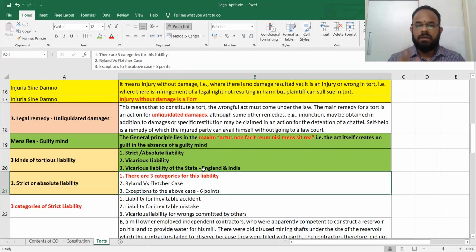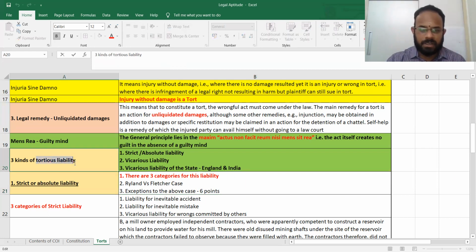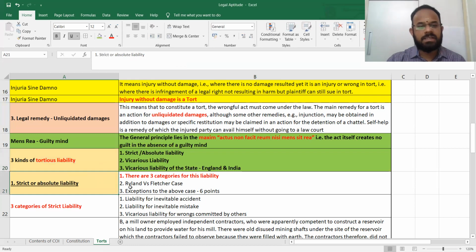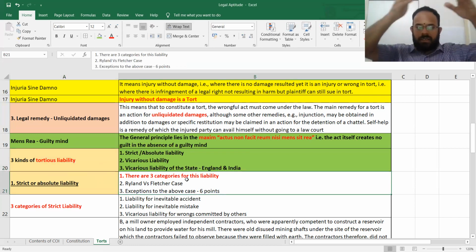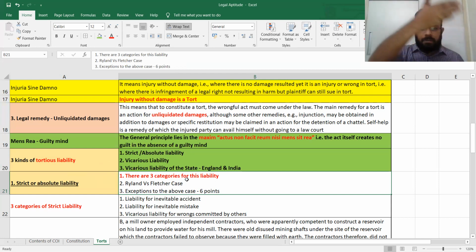First, we will understand strict liability. You should be punished if there is a wrong activity. Second is vicarious liability. Third is vicarious liability of the state. This liability is called tortious liability, that means a liability which creates a civil wrong. Are we clear? First, prepare a chart, divide it into three, and write the three kinds of tortious liability: strict liability, vicarious liability, and vicarious liability of the state. Please divide that into three.